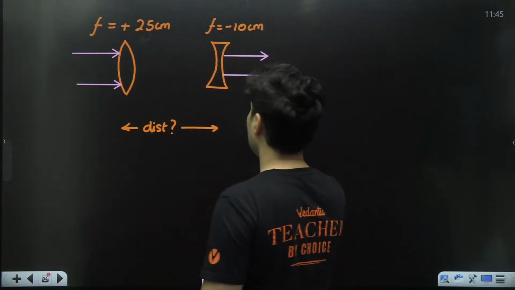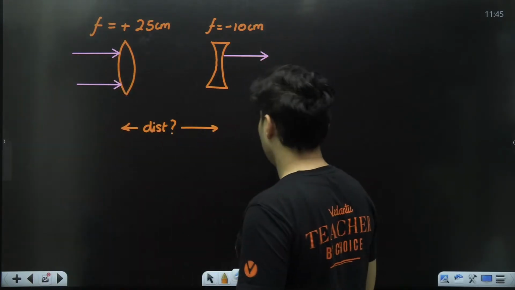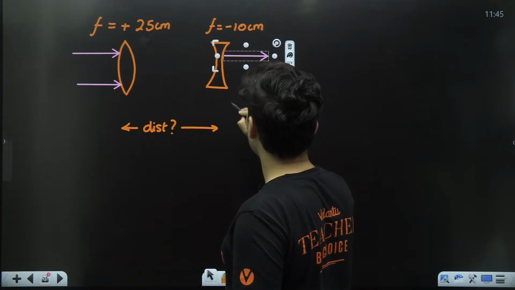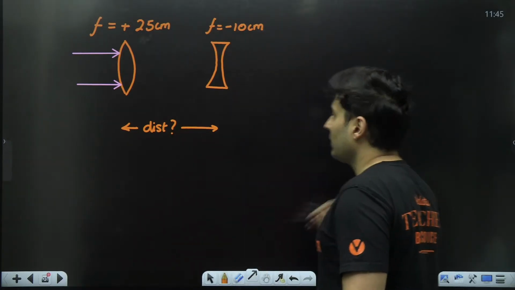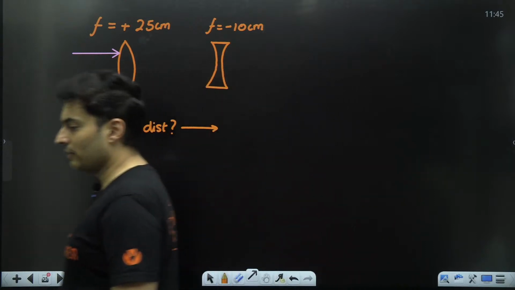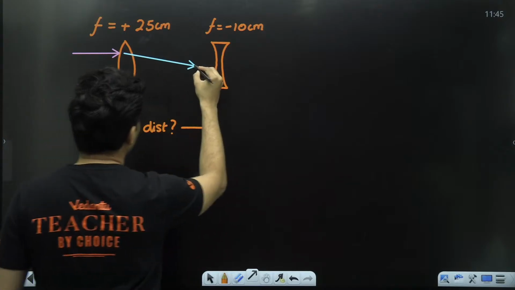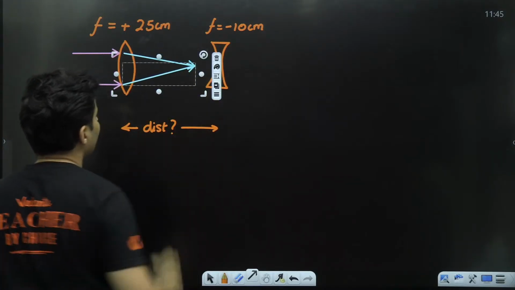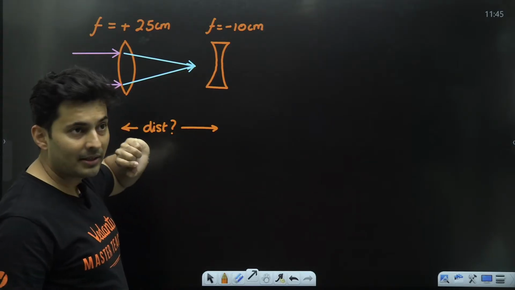The lenses are not in contact. So how do you do such a question? I'll tell you what, it's a very straightforward trick over here. Think like this. After the first refraction from the convex lens, because the rays are parallel, they will definitely meet. Where will they meet? They will meet at the focal point.